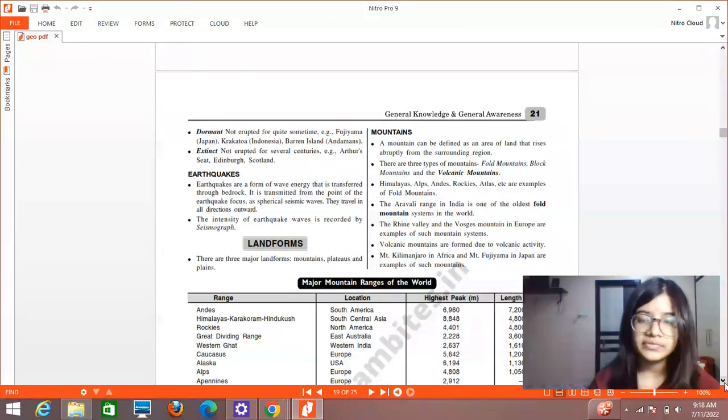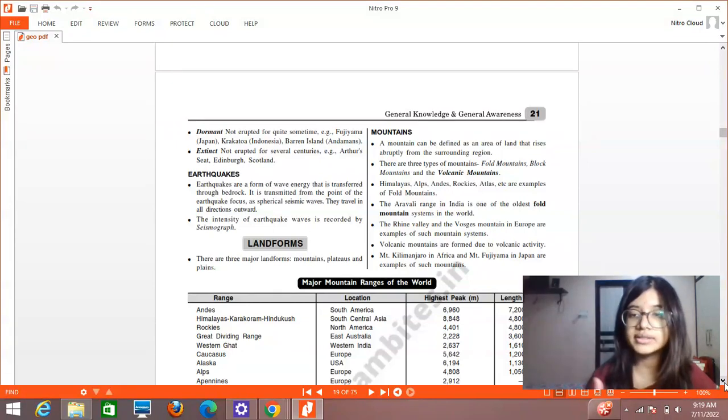Then what are the different types of landforms found on the surface of the earth? Three major landforms can be found: mountains, plateaus and plains. Mountains can be defined as an area of land that rises abruptly from the surrounding region. In comparison to the surrounding region, the mountain area would definitely be elevated, at a higher elevation than the surrounding area.